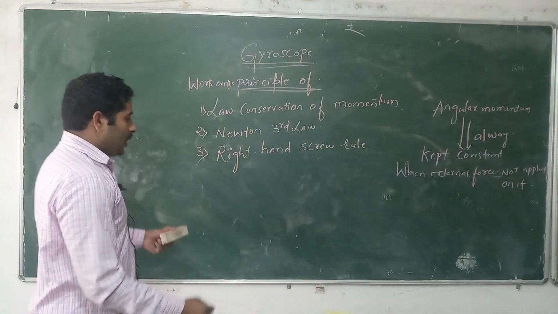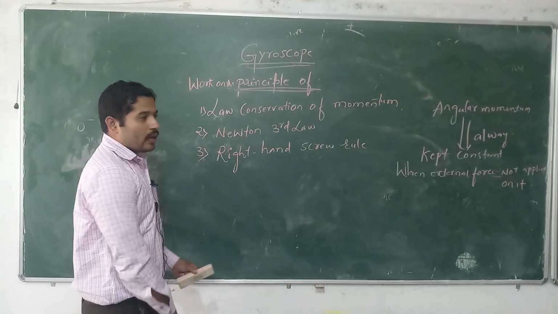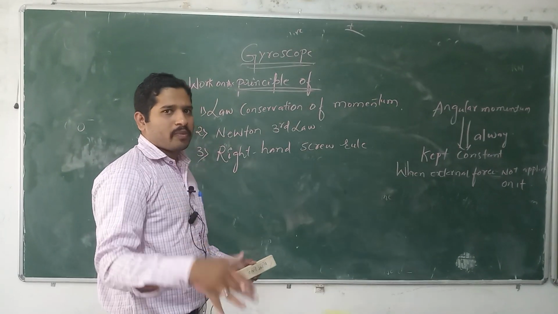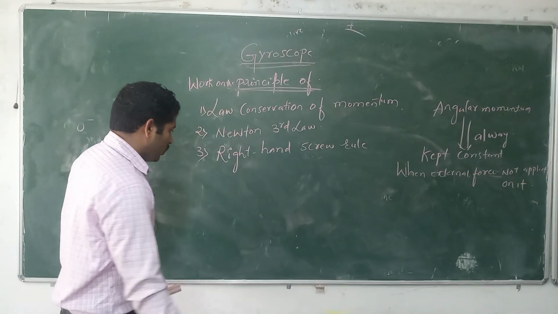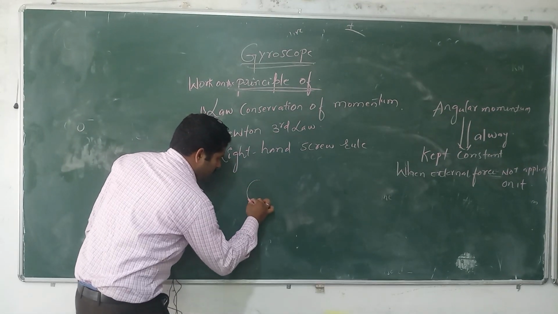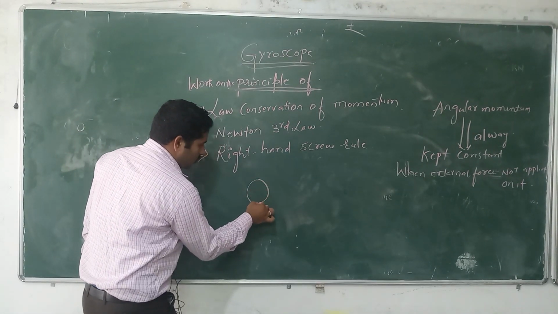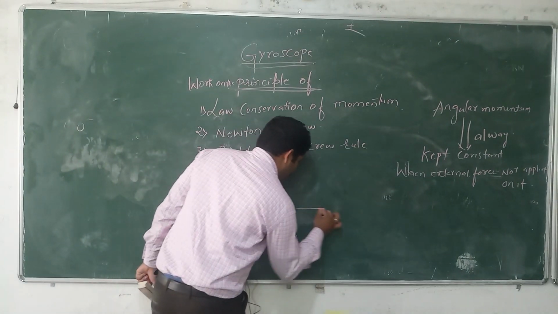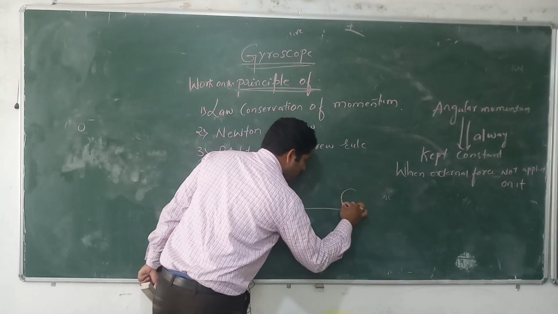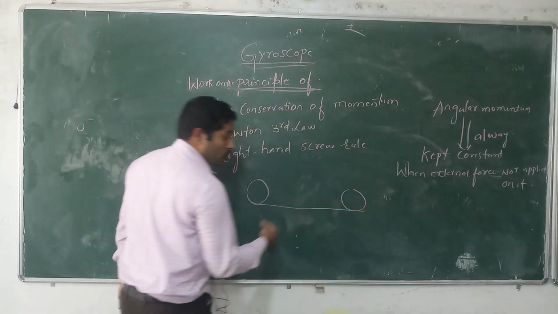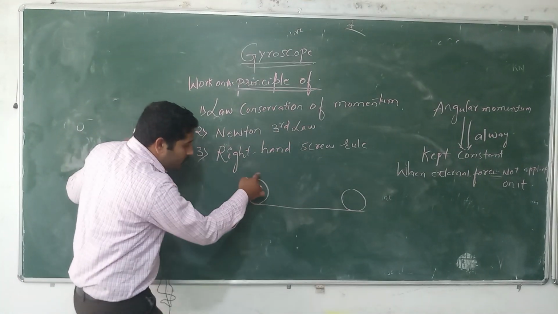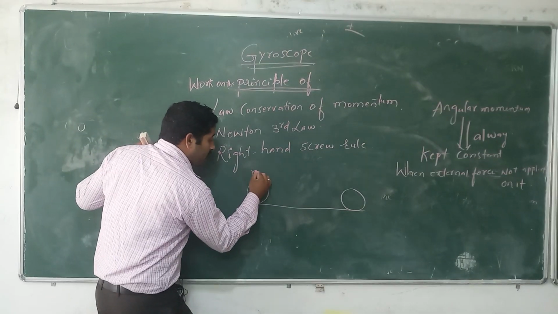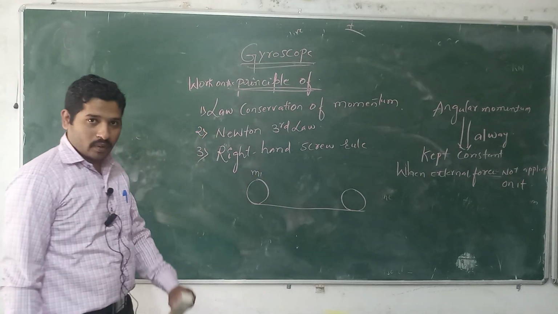See, let us see momentum. First, we are going to discuss not the angular, but linear momentum. Let us see. This is your object, moving here. One more object here. The object has some mass, we can say mass 1.